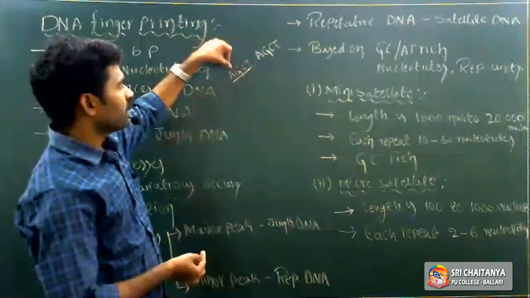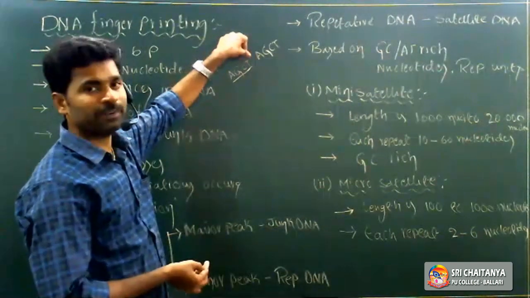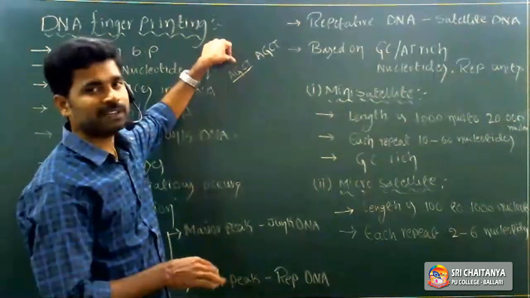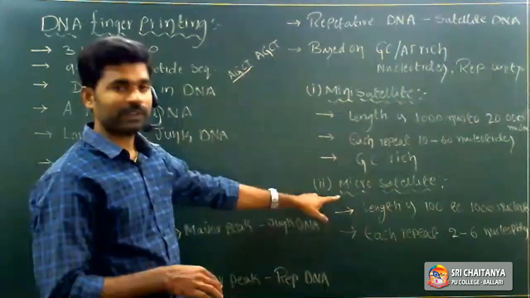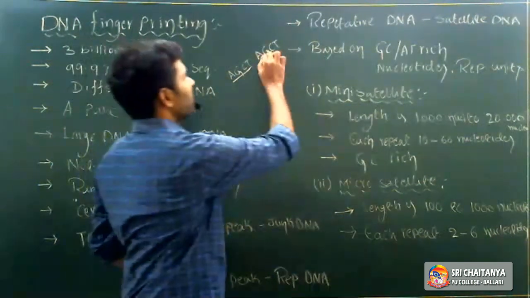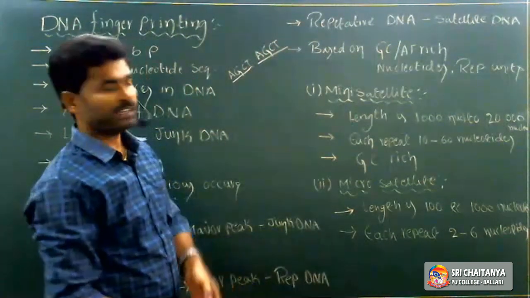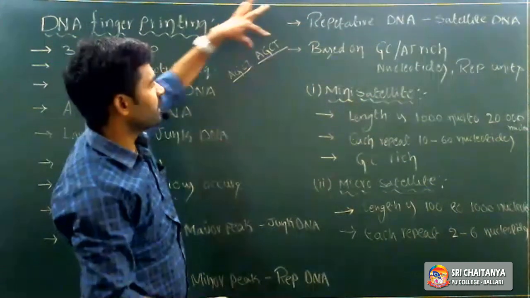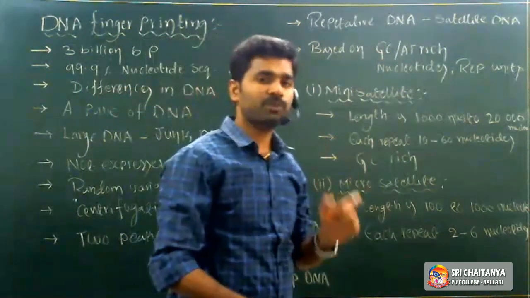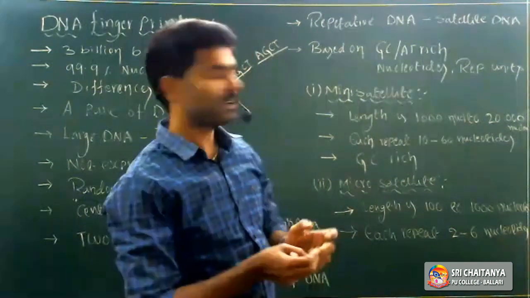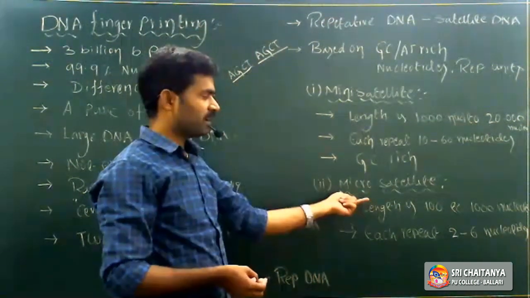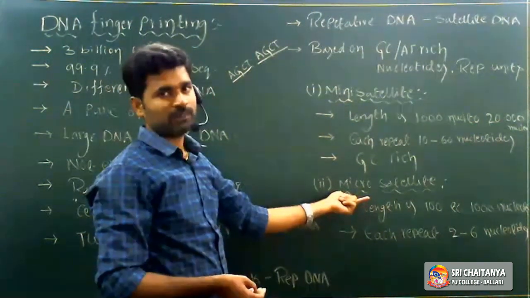See here, for example, A, G, C, T. How many nucleotides are there? 4 nucleotides. So now tell me, is it a microsatellite or minisatellite? Microsatellite. Why? Because each repeat consists of 4 nucleotides only, right? A, G, C, T, again A, G, C, T. Each repetitive unit or tandem repeat consists of 4 nucleotides. It means it comes under microsatellite.